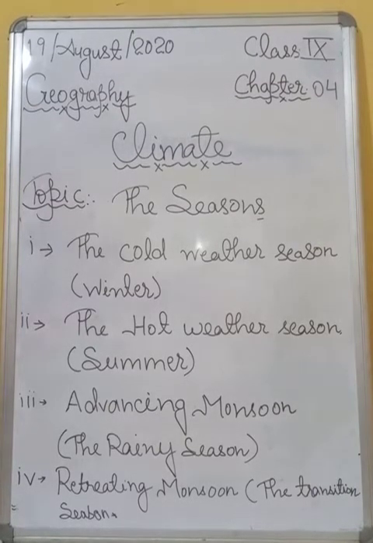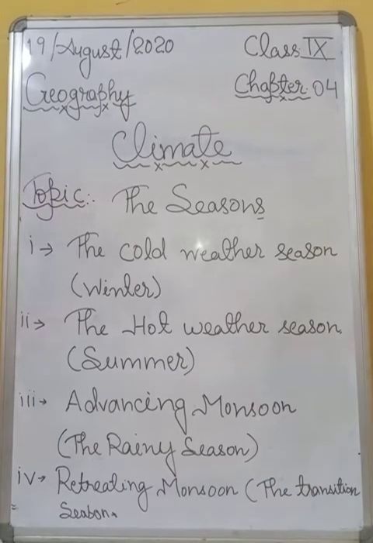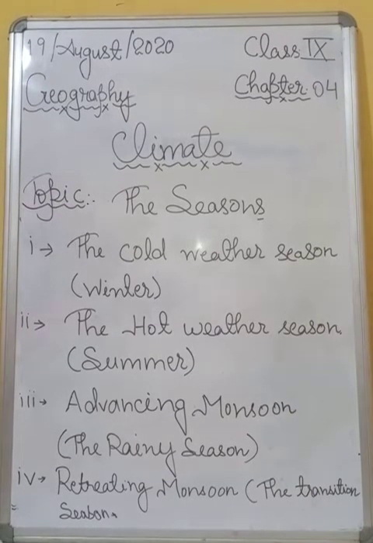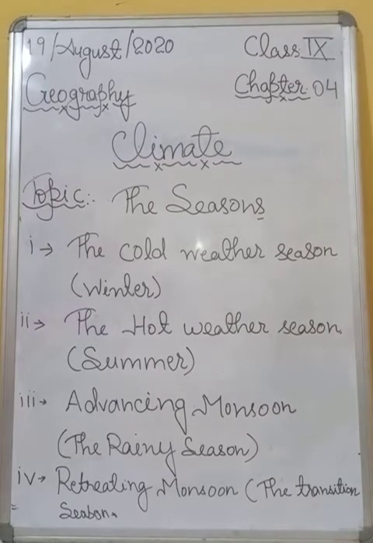Okay, after that students, the second one is the hot weather season or summer. I think you are all well known about the hot weather season or summer of India. Let's see what the characteristics are. The season starts with the apparent movement of the sun towards the north. And here I want to clarify again what the apparent movement of the sun towards the north is.